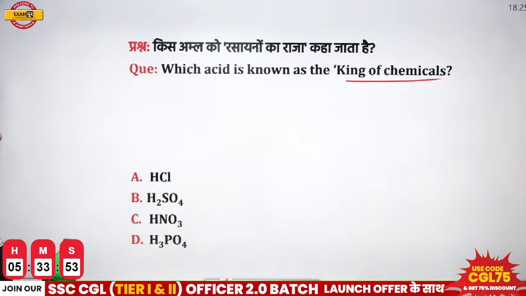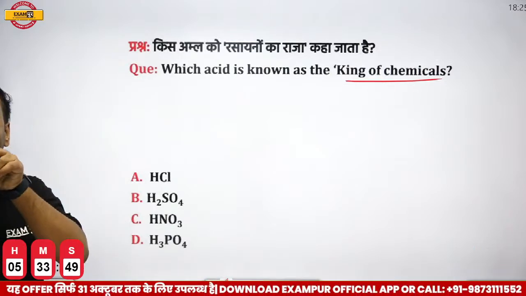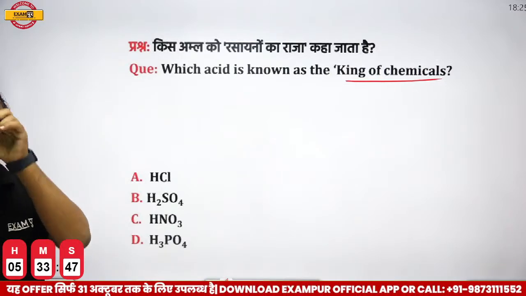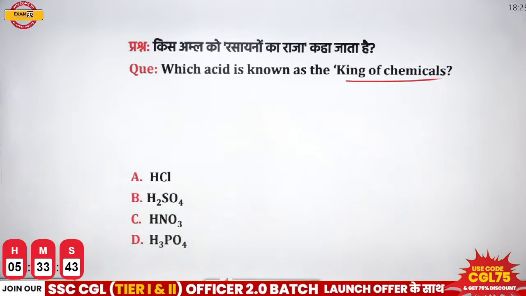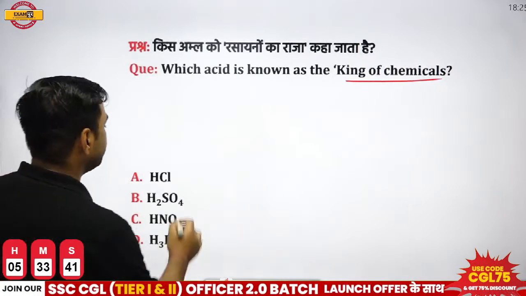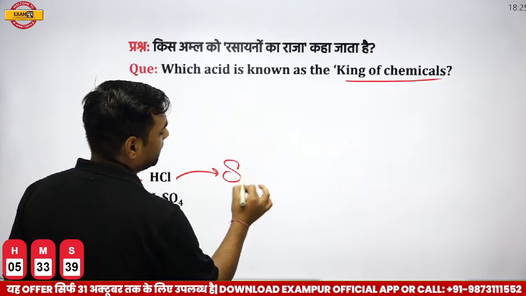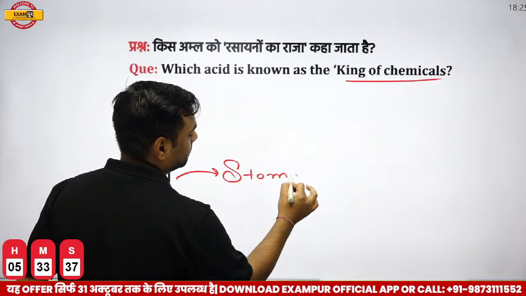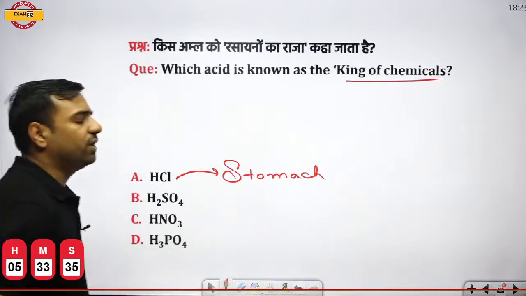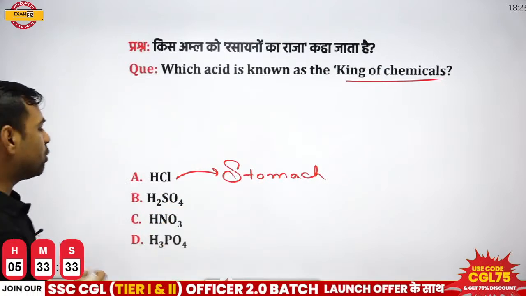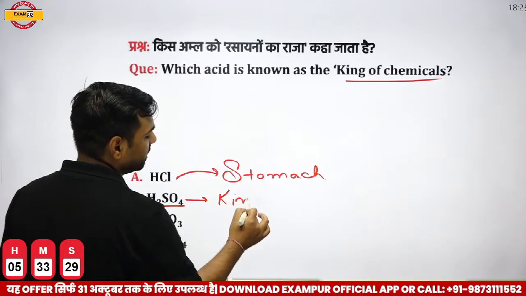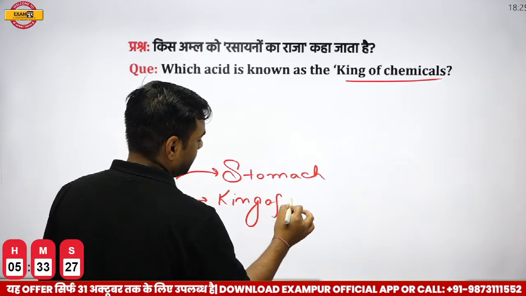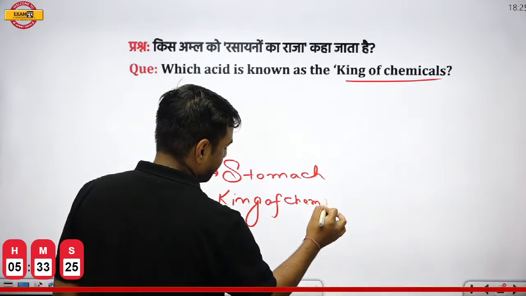Vinod is going with C, that is HNO3. So let me tell you about these acids. If I talk about HCl, this HCl is present in our body. That is, this HCl is present in our stomach as well, which has a pH value of 1.x. If I talk about sulfuric acid, please remember, this sulfuric acid is known as king of chemicals, right?